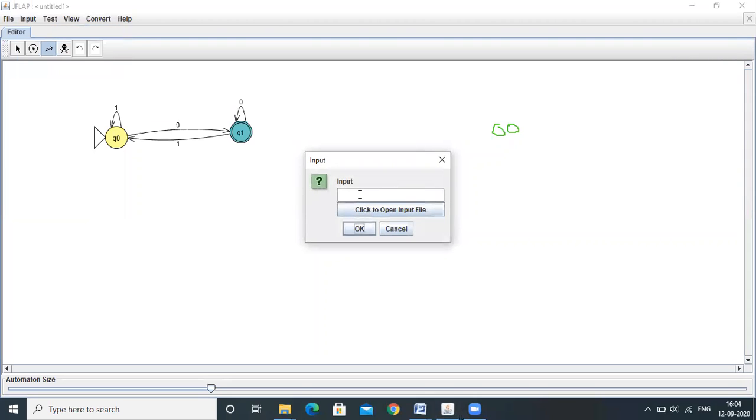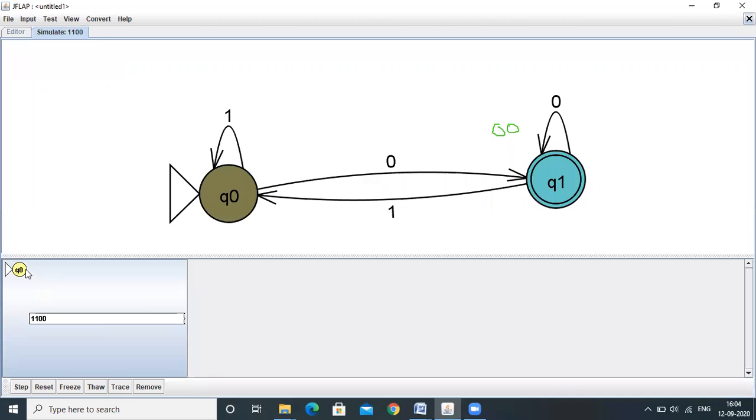Here I am giving 1100. This string is ending with 0. Let's check it. Initially it is in the Q0 state.